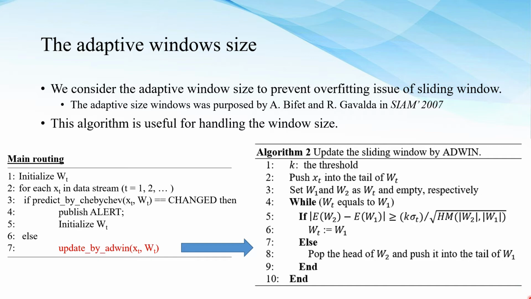The adaptive window size on the right hand side is the main routine. We use the Chebyshev inequality in line number 3 to find the change point. When we find the change point, we iterate the WT. However, if we do not find the change point, we update the window size by adding, in this case. And the right hand side is the algorithm of the adaptive window.